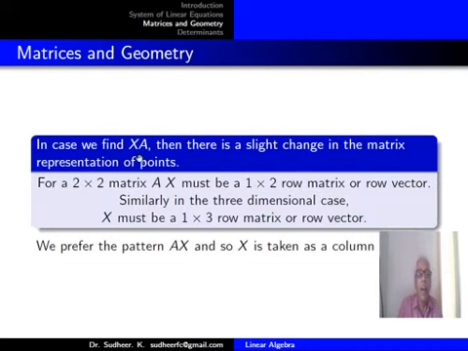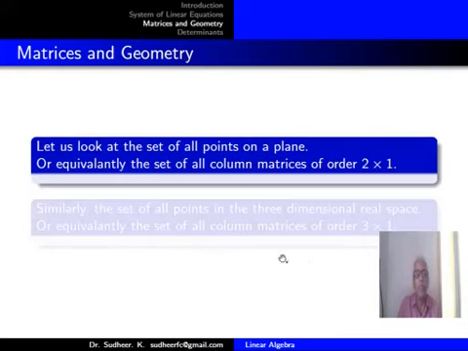In case we find XA, there is a slight change in the matrix representation of points. For a 2 by 2 matrix A, X must be a 1 by 2 row matrix or row vector. Similarly, in the 3-dimensional case, X must be a 1 by 3 row matrix or row vector. So we prefer the pattern AX, and so X is taken as a column matrix.